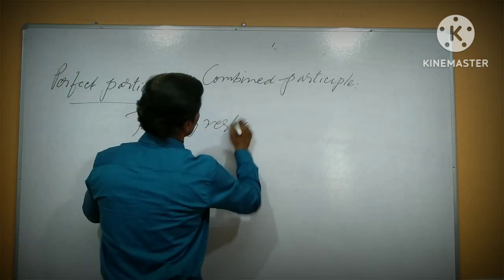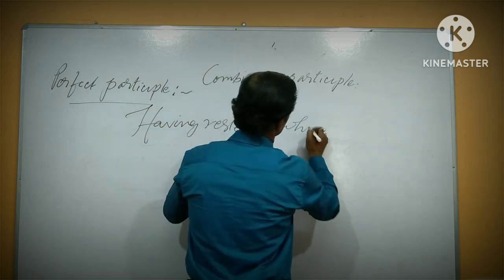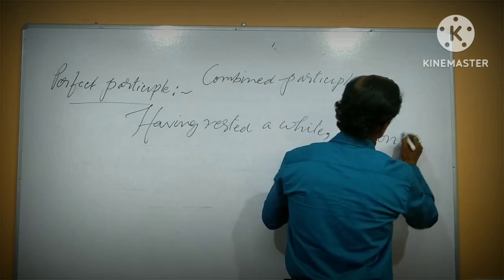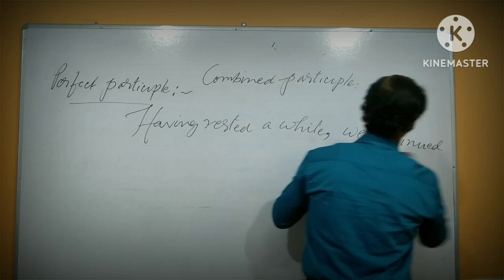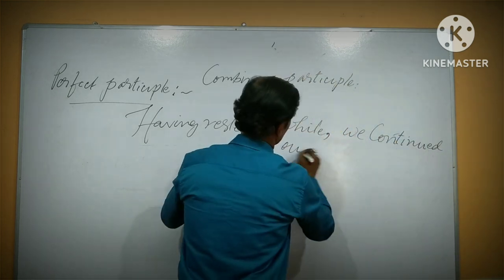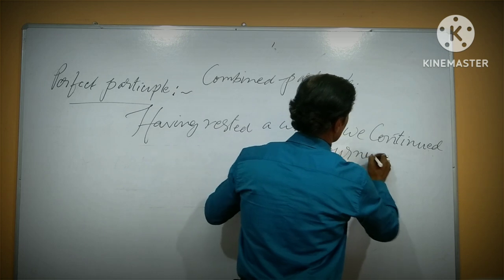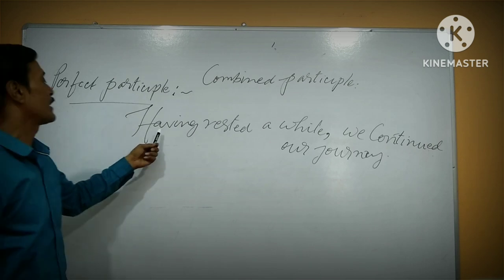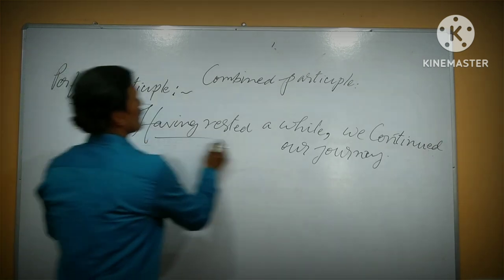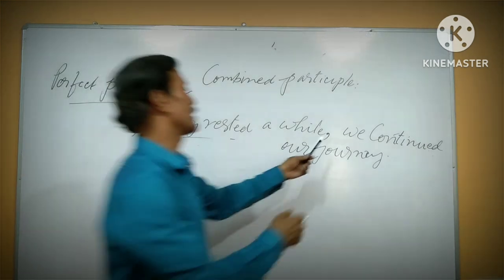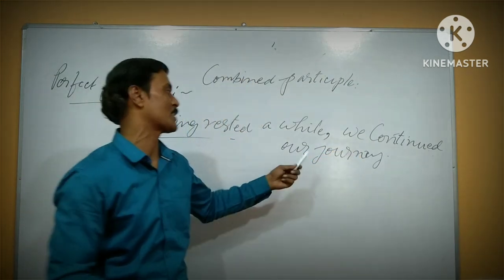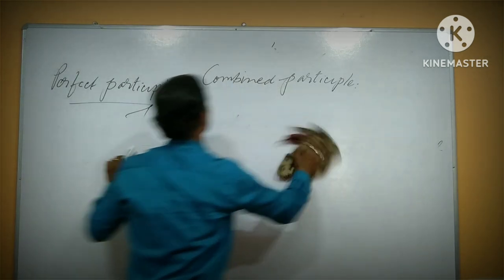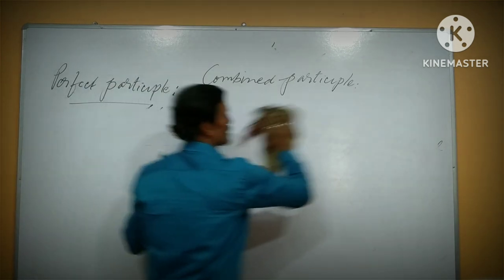Having rested a while, we continued our journey. Okay, this is an example of a perfect participle. The example is right: having rested a while, then a comma, and we continued our journey is a perfect participle. If they are given the rule, I hope all of you are clear about that.